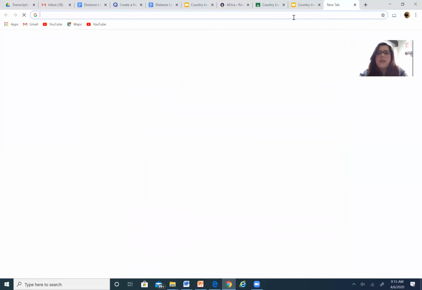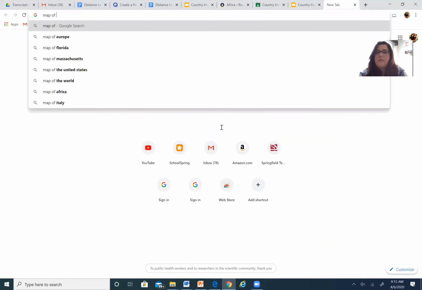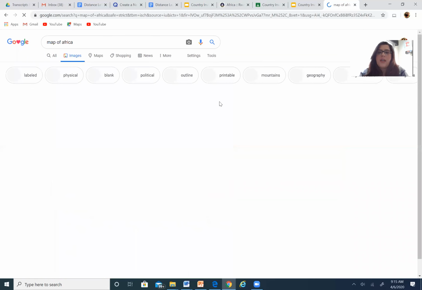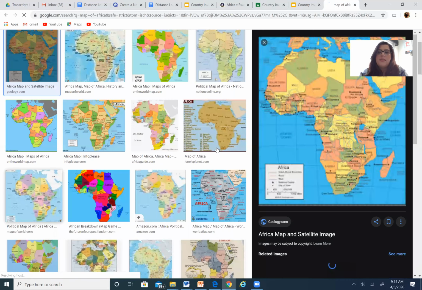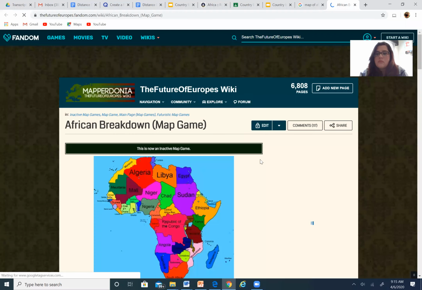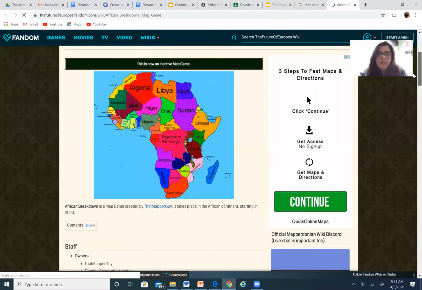So if I look at a map of Africa, and this is what you would be doing, right? A map of Africa. And I want to see a good map so that I can figure out where Rwanda is. Let's do this one. And this might be an older map.